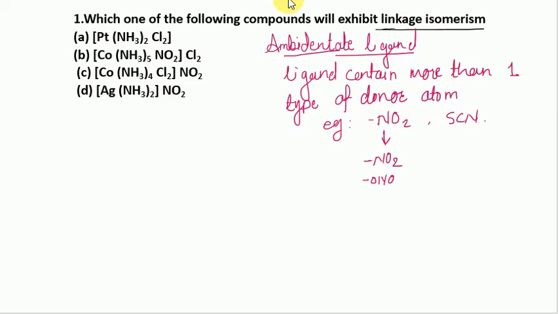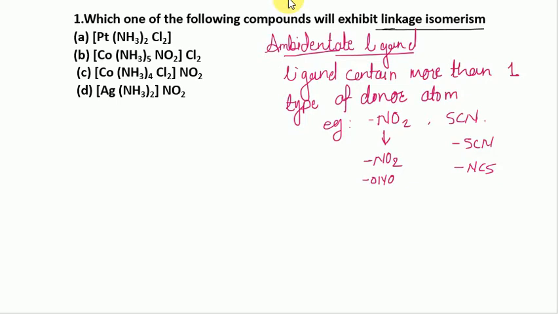So they can show isomers. Same here, in one complex thiocyanate gets bonded to the metal by sulfur and in another by nitrogen. So this ambidentate ligand shows linkage isomerism.